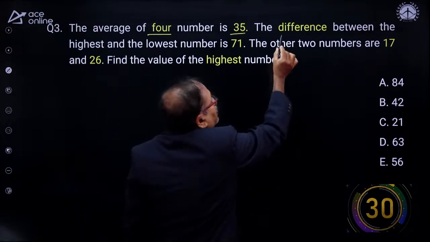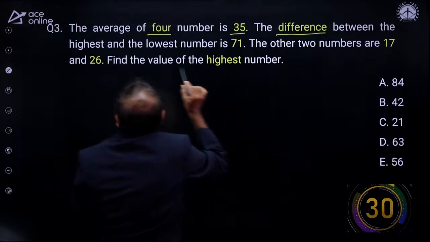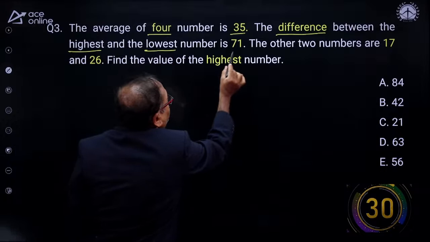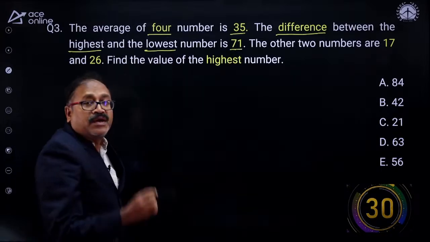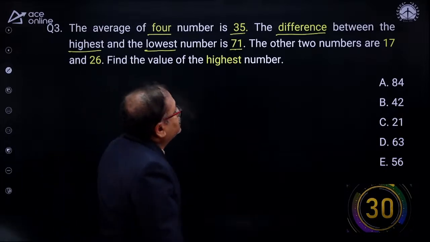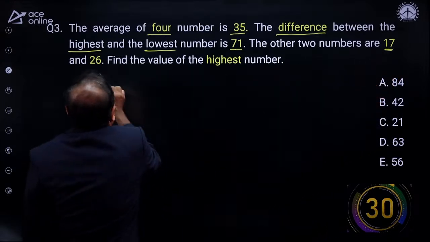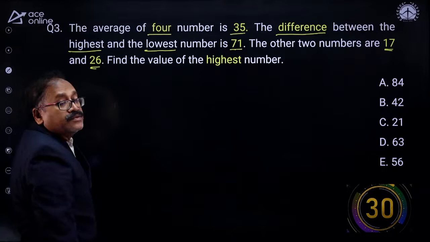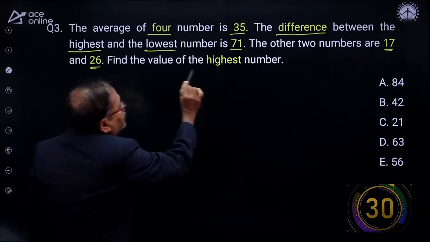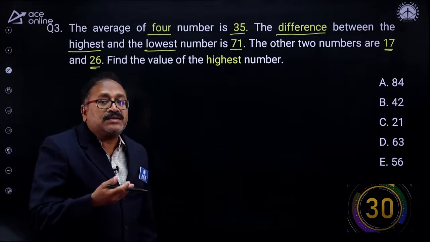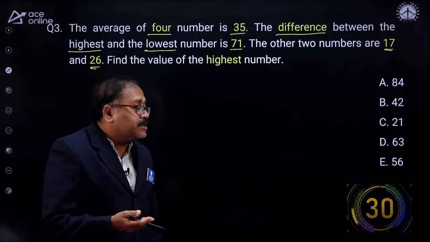And it says that the difference between the highest and the lowest number is 71. Highest to lowest number difference. And the other 2 numbers are 17 and 26. Now, what is the value of the highest number? Think of it, how to answer it. For that, I will give 30 seconds for you.